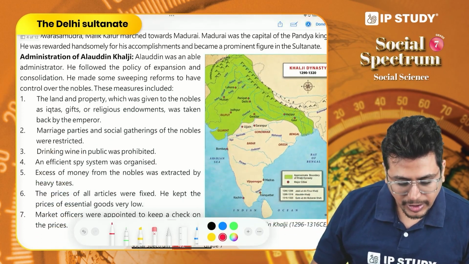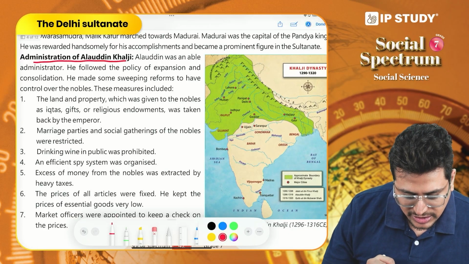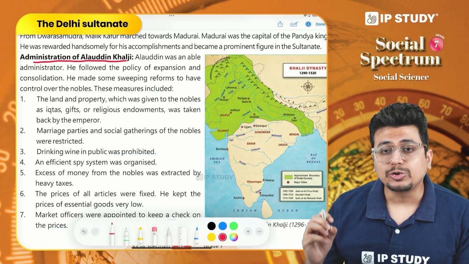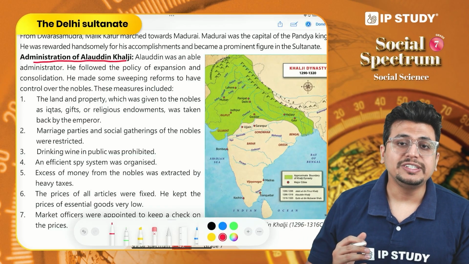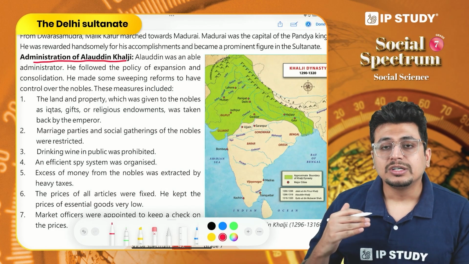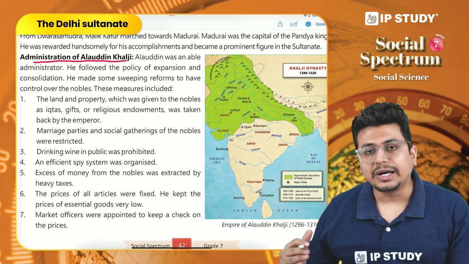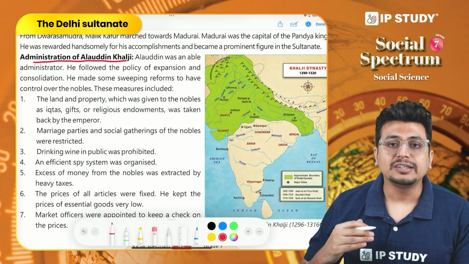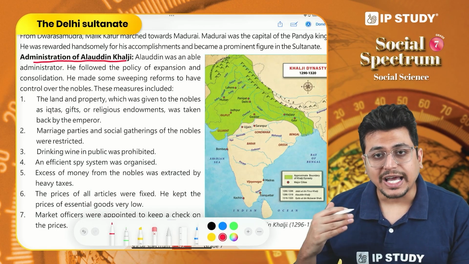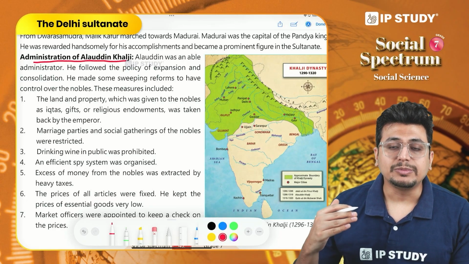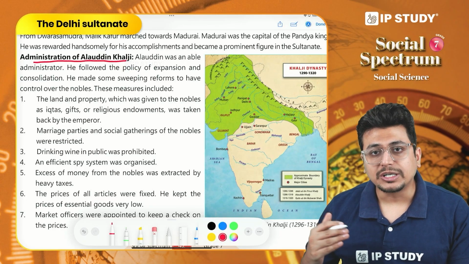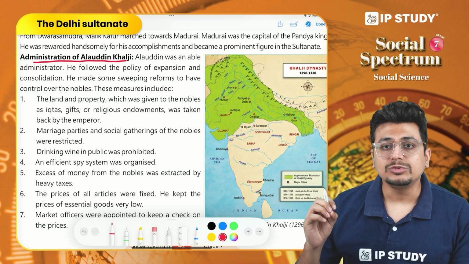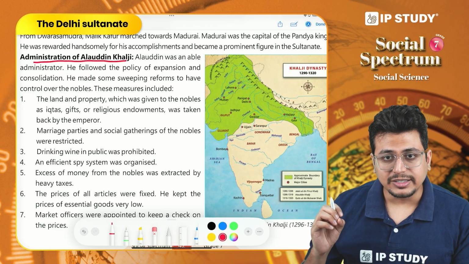Now let us discuss the administration of Alauddin Khalji. We consider him a very able administrator who was able to control the nobles. Why did nobles need to be controlled? Because nobles were the influential people in the empire, and if the nobles were not under the control of the king, they were able to attack the king many times. They were able to push another person to become the king. That is why it was always important for the different sultans to make sure that the nobles were under their control.